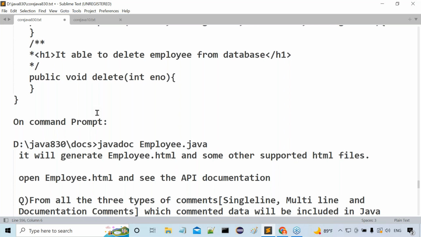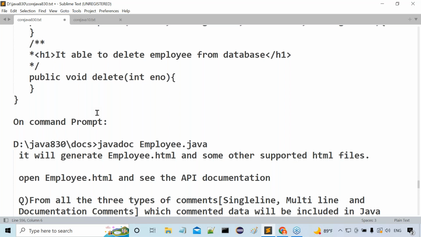One example I also showed for that. Now, out of these three comments, which comment data will be included in API documentation? Documentation comments data will be included in API documentation generated from the Javadoc tool.